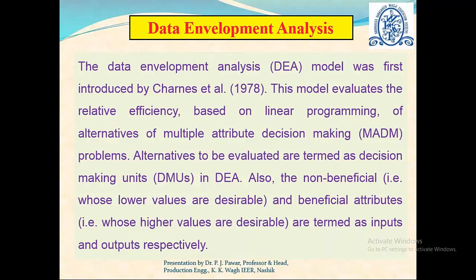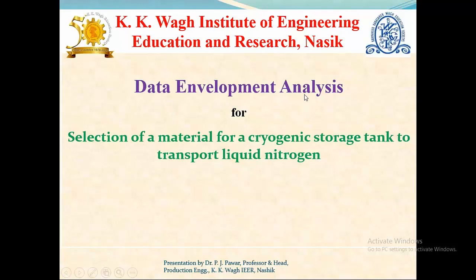Now here we will be discussing the application of the data envelopment analysis method for selection of material for cryogenic storage tanks to transport liquid nitrogen. So we have to design a storage tank to transport liquid nitrogen, and we have to select the material for that.